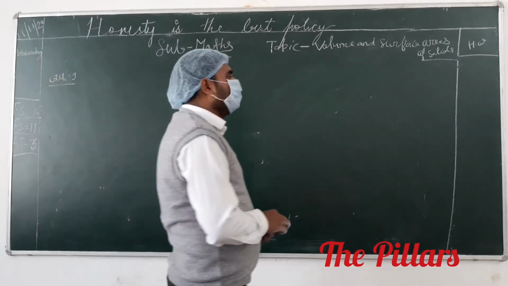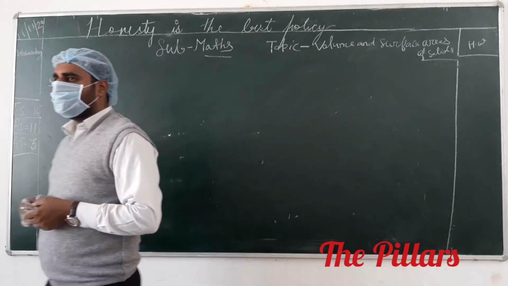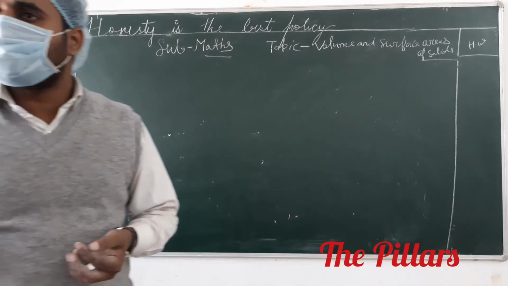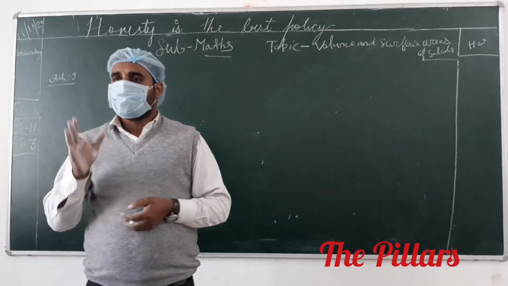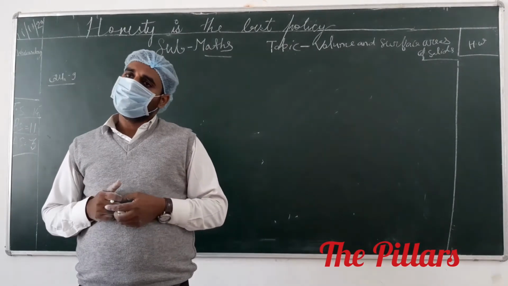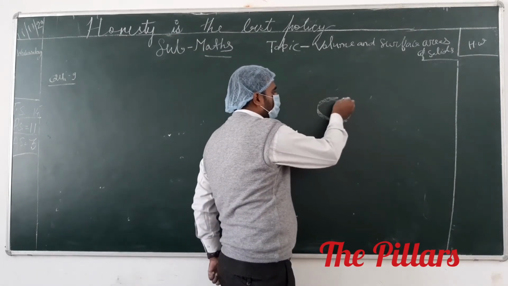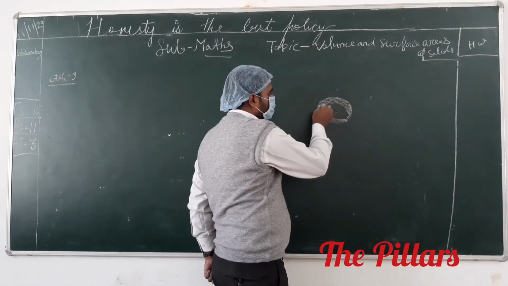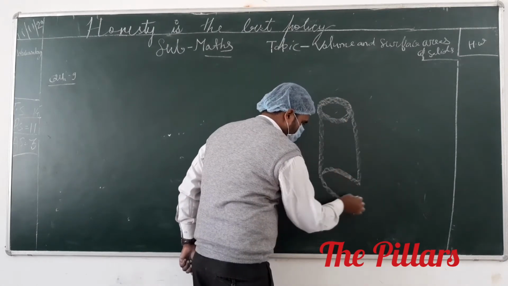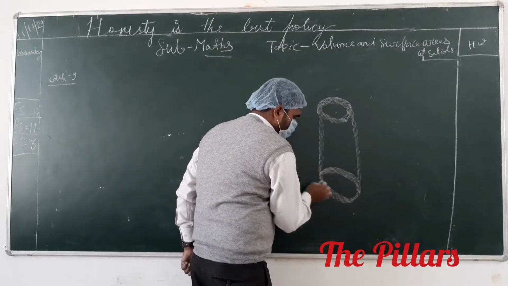If in the question inner diameter and outer diameter are given, it means inner radius and outer radius are given. It means which type of cylinder we have? Hollow cylinder. First we have to make the figure, after that we have to solve the question. The question says we have a hollow cylinder. Suppose this is your hollow cylinder.